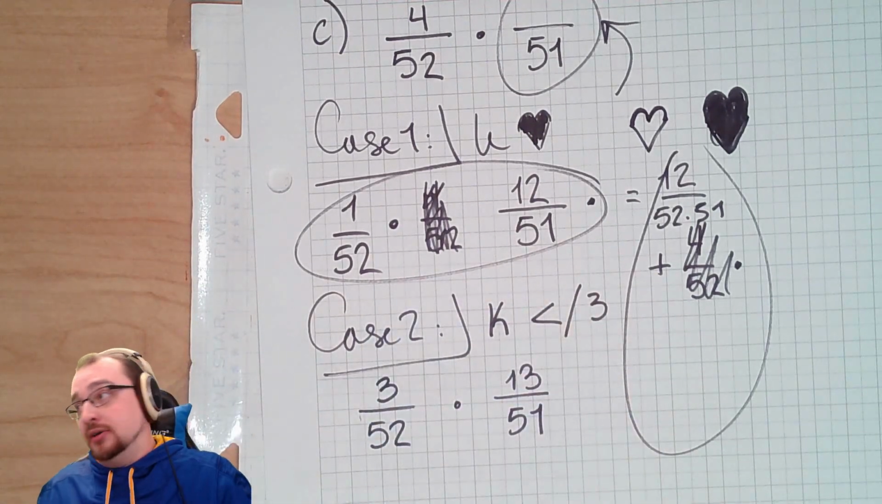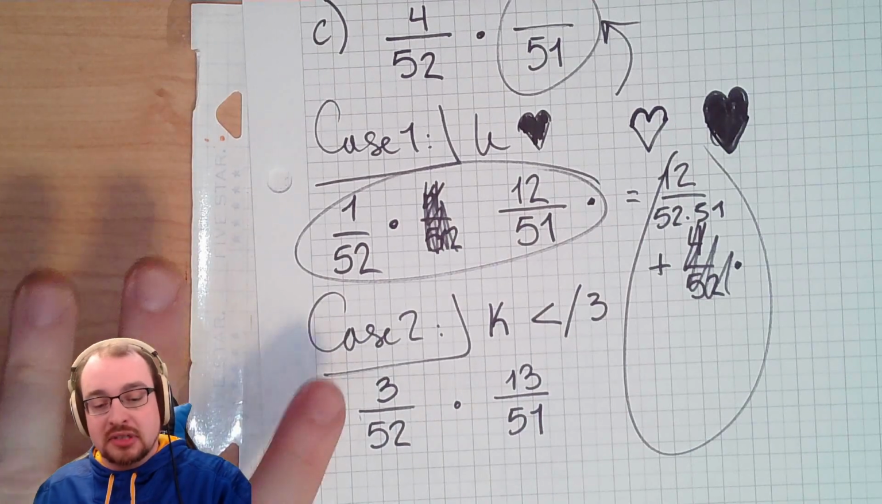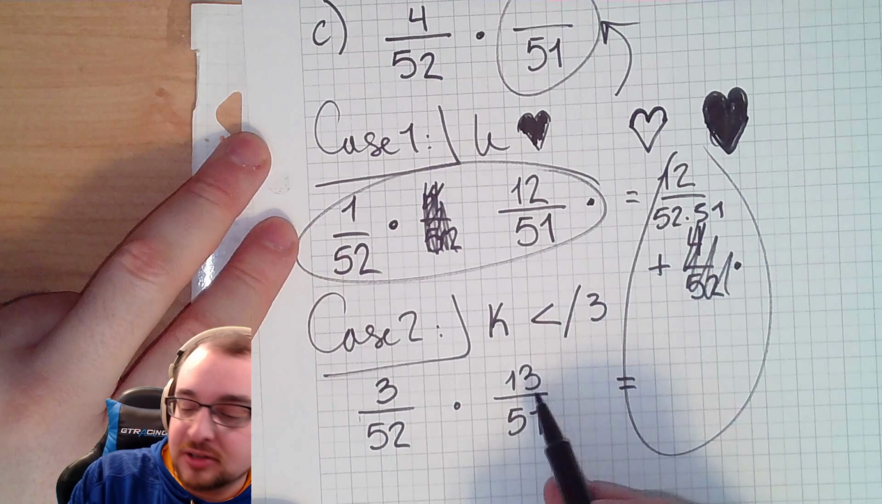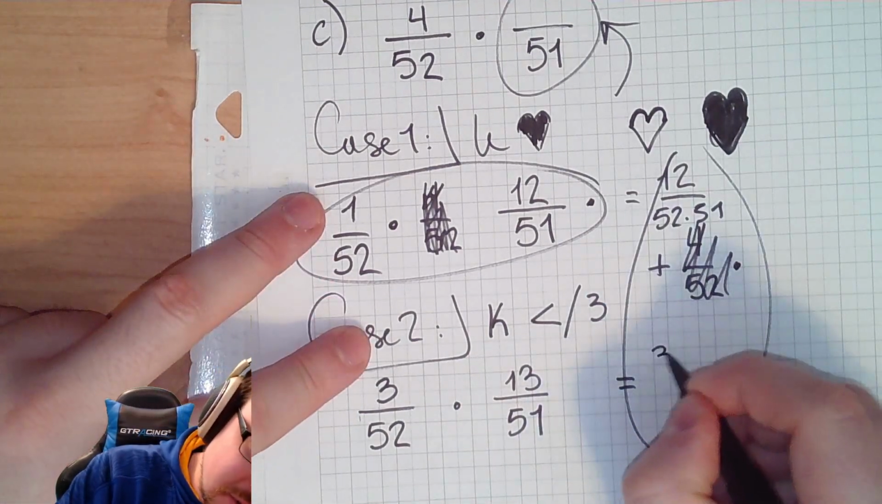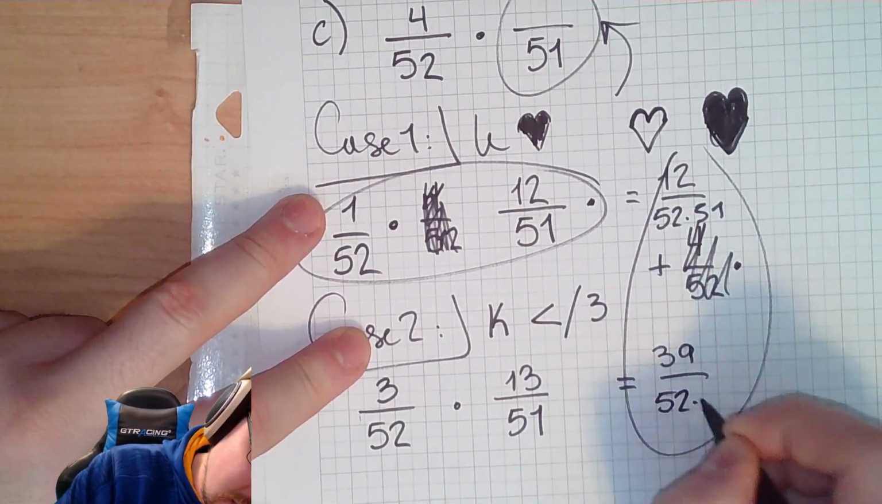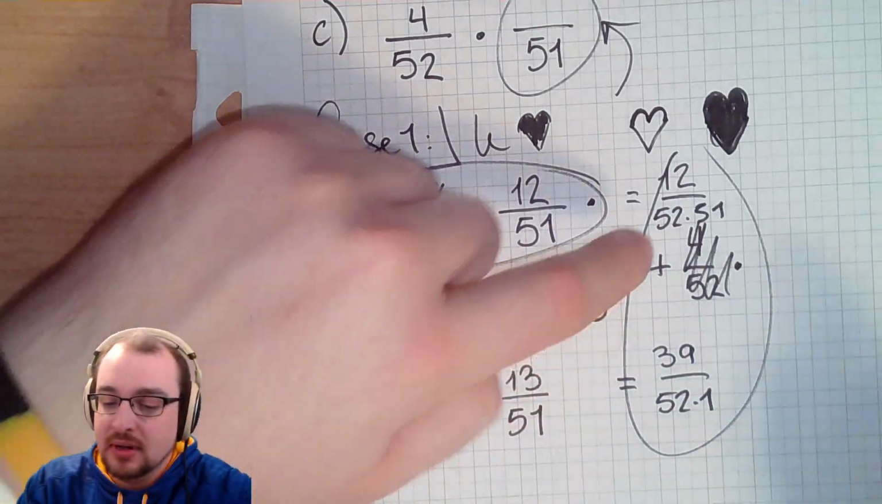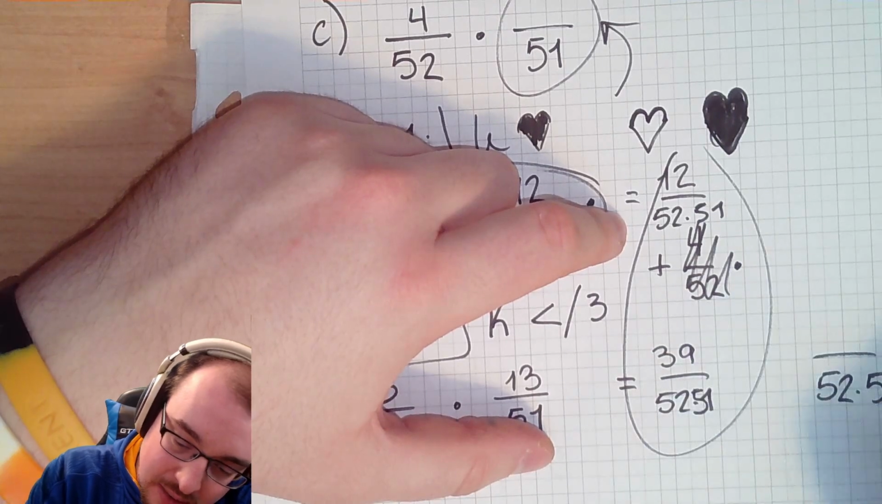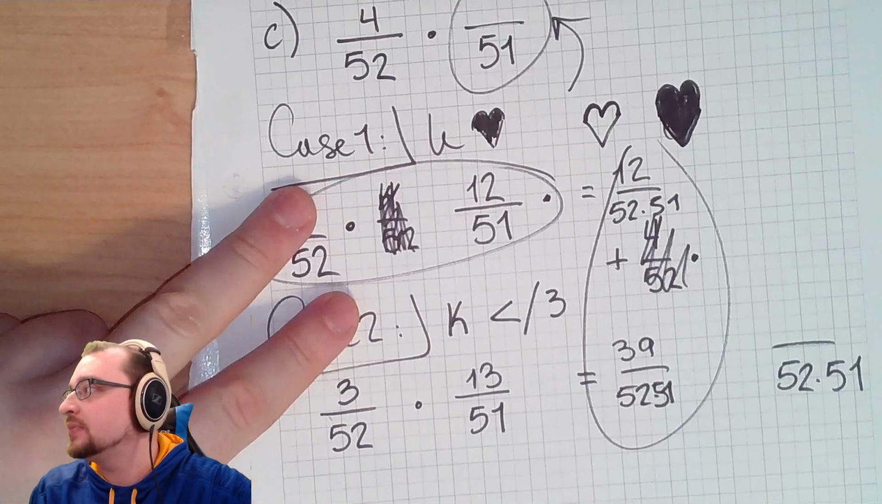Because no hearts, right? We're not allowed to draw a heart. So it's got to be 3 out of 52. And then because we didn't draw the king of hearts, there's still 13 hearts left over. So it looks like 39 out of 52 times 51. And if we add those up, we're going to get a common denominator of 52 times 51 in the bottom, right?